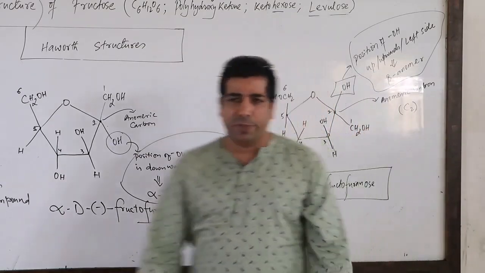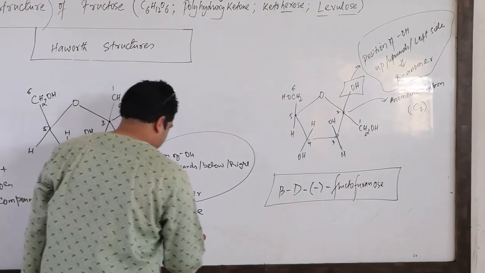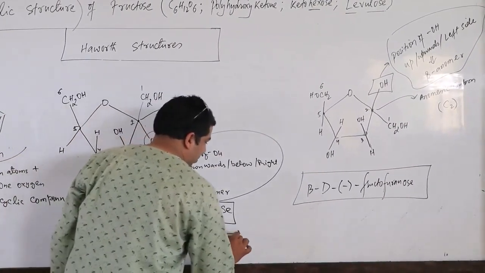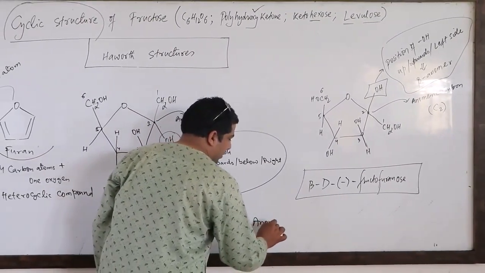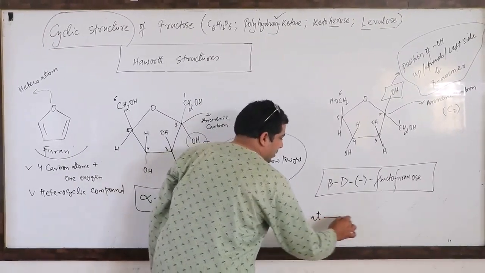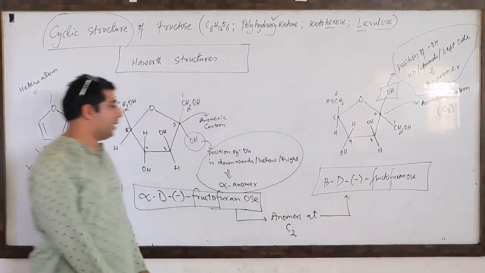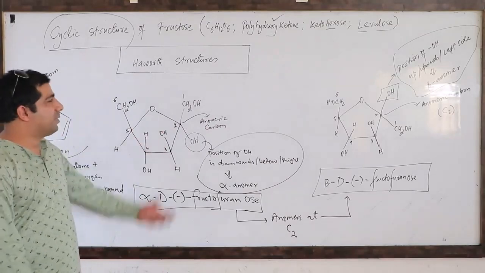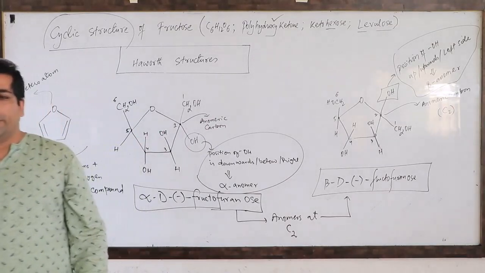So what is the relationship between these two forms? This form and this form. They are anomers at carbon number second. So these two are anomers at carbon number second. I hope you have understood the Haworth structure of the fructose molecule.